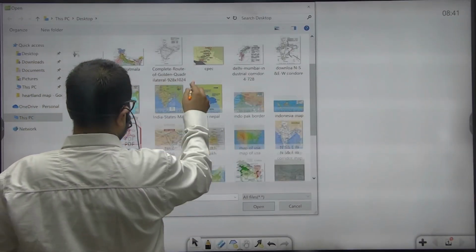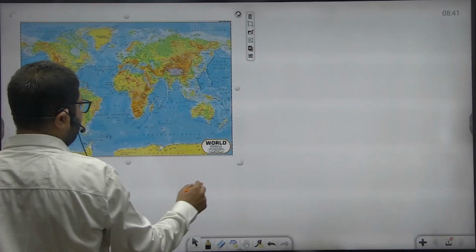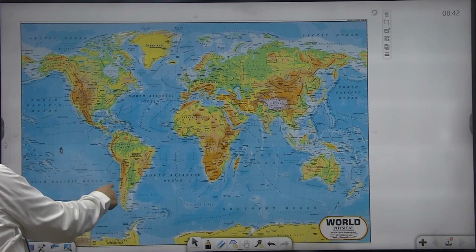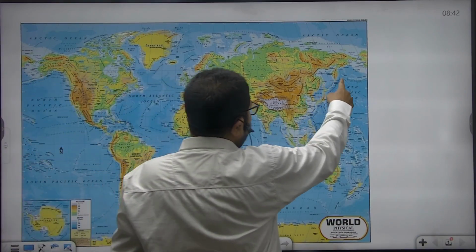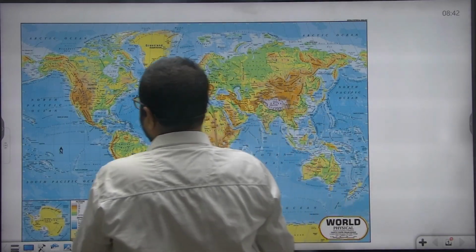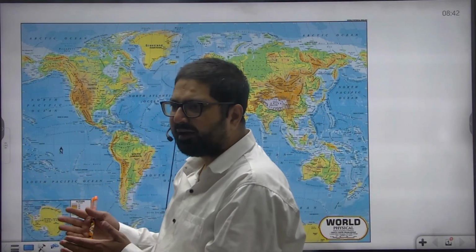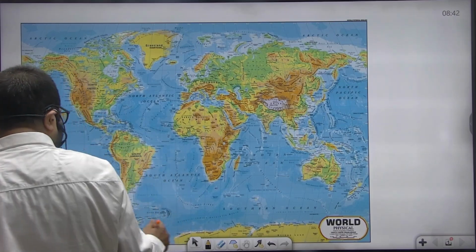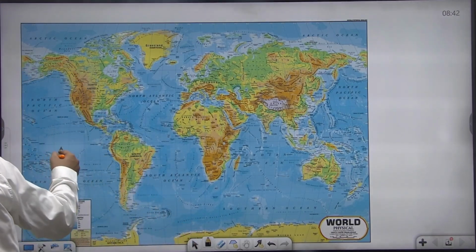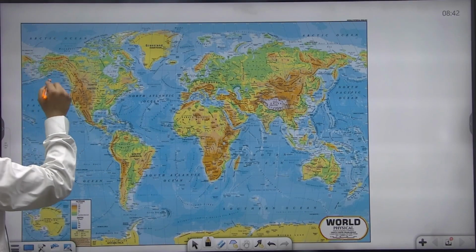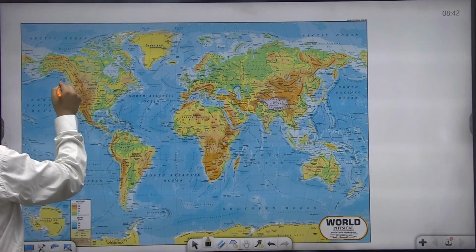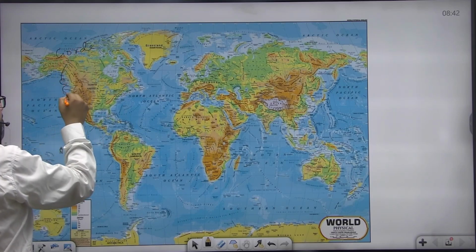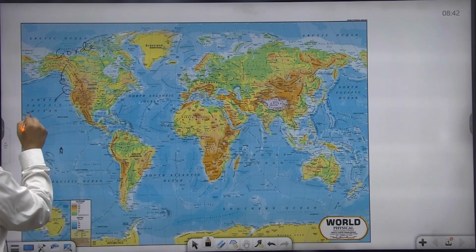See, circum-Pacific means around Pacific Ocean. See, this is the eastern part of Pacific Ocean and this is the western part of Pacific Ocean. So what all physical processes are taking place around circum-Pacific zone? If you see here, in the eastern part of Pacific Ocean, there are two small plates, Gorda plate and Juan de Fuca plate.